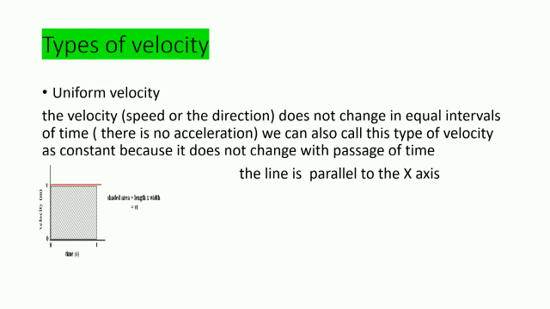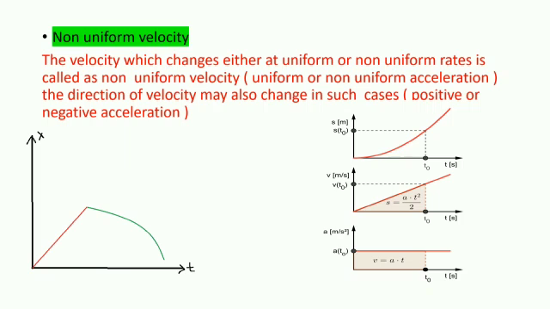The first type is uniform velocity. The velocity does not change in equal intervals of time. That is, it is constant. There is no acceleration. We call this type of velocity constant because there is no change in velocity whatsoever. We can see in the graph that there is no change, that is, the graph is a straight line parallel to the x-axis. That means there is no change in velocity.